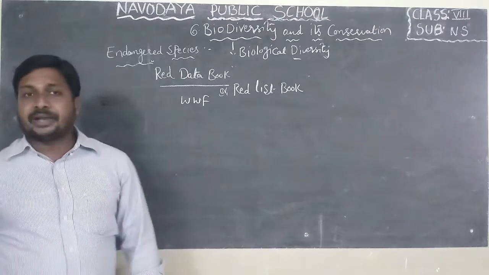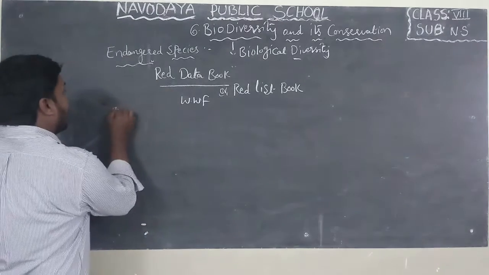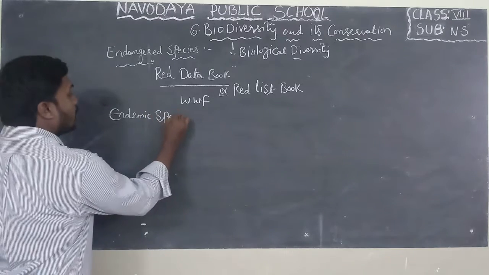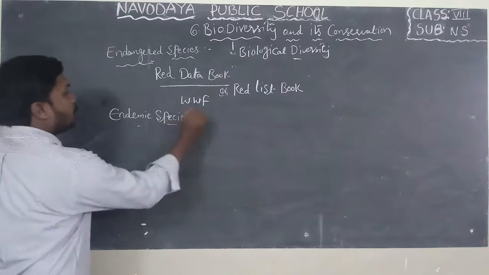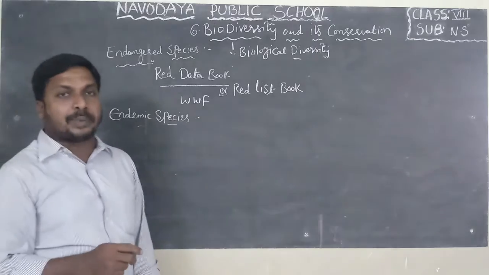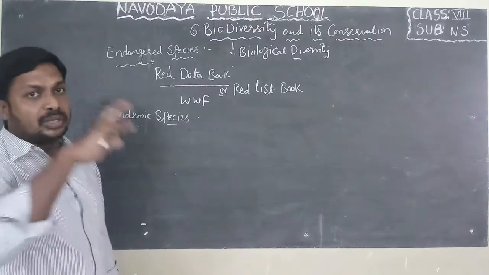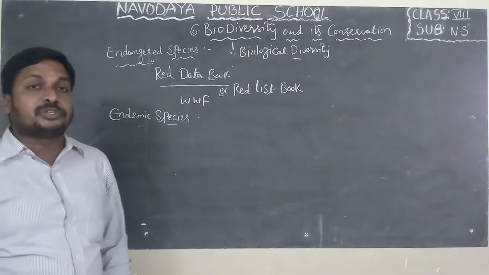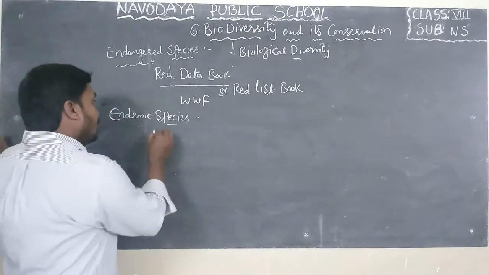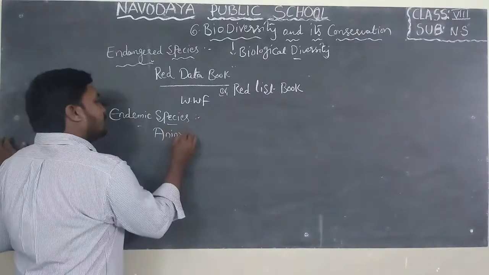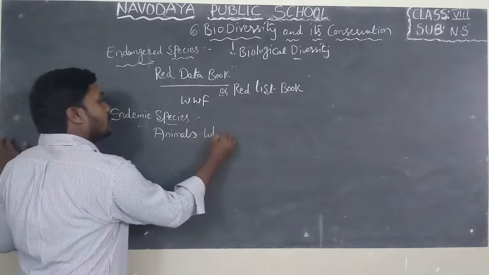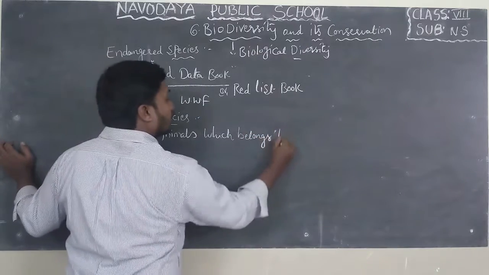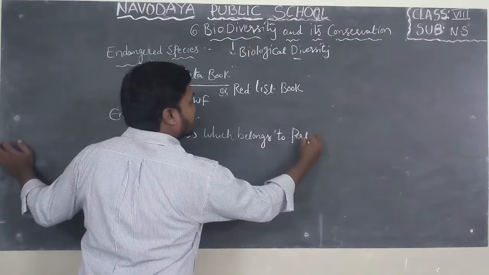Now, I will explain another word in biodiversity, that is endemic species. Endemic species means, if you observe, we can find some animals and plants throughout the world. But some species of animals and plants belong to a particular area. Endemic species means the animals which belong to a particular place.